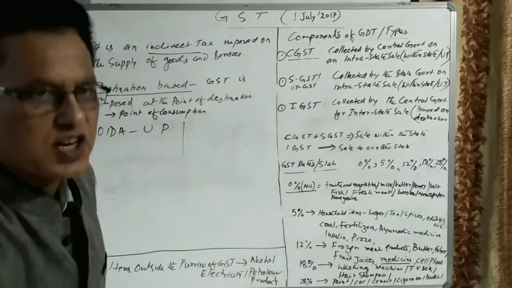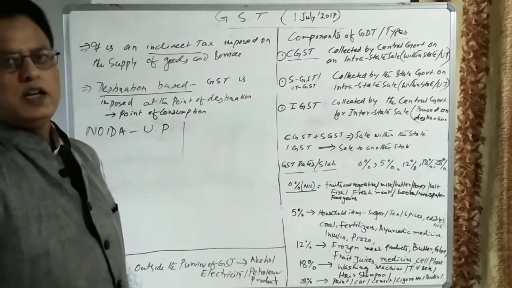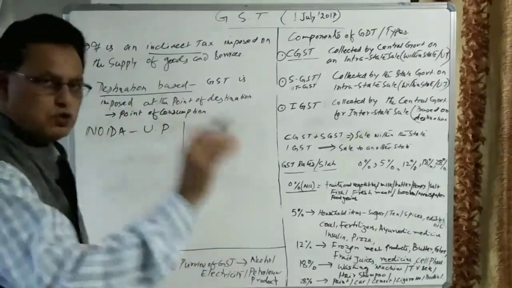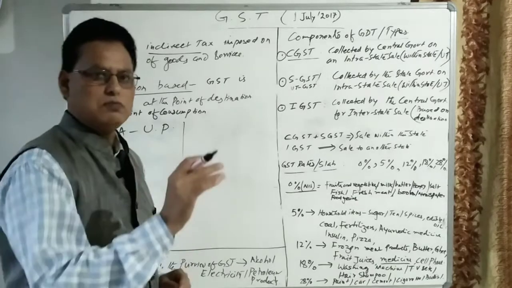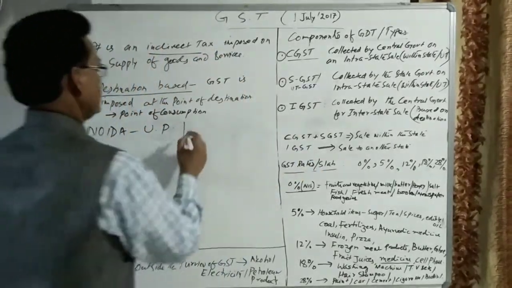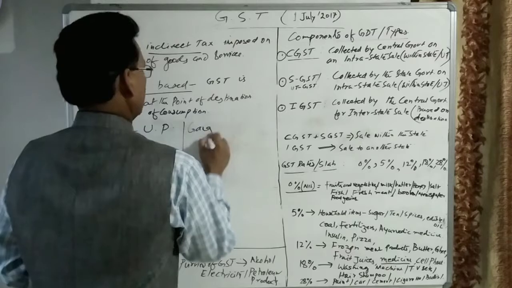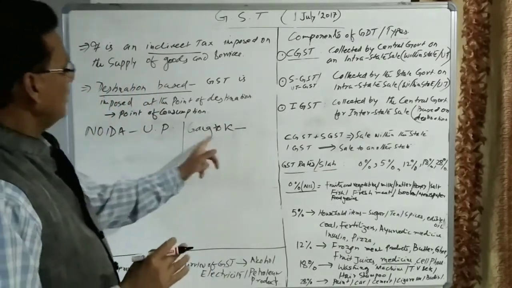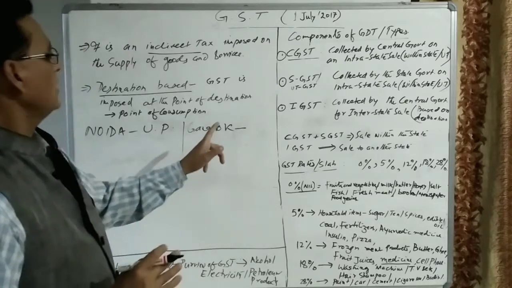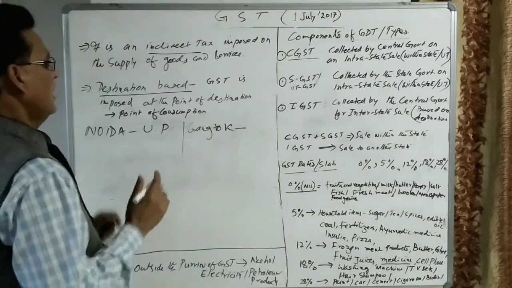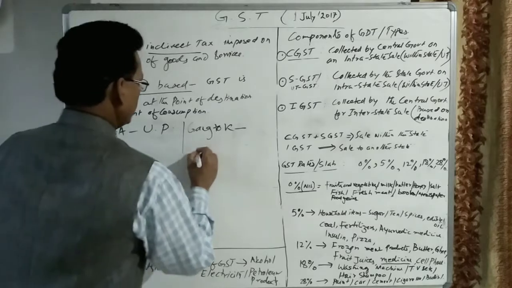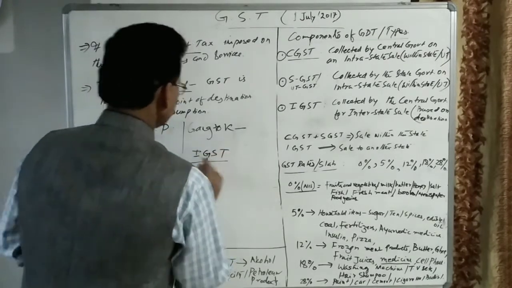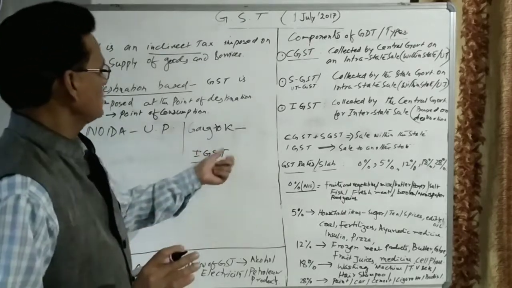They are transported from Noida to the state of Sikkim and sold to a consumer at Gangtok, Sikkim. Then IGST, meaning integrated GST, will be collected.